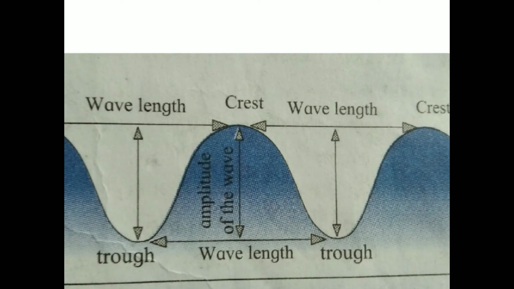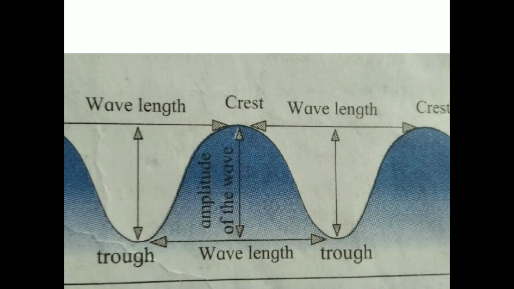The sea water gets pushed up and down because of the wind. The raised portion of the wave is called the crest. You can see what the crest is. And the depressed one is called the trough. If a strong wind is blowing in one direction, large waves are generated.